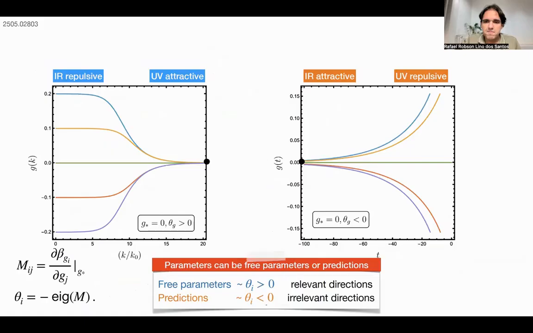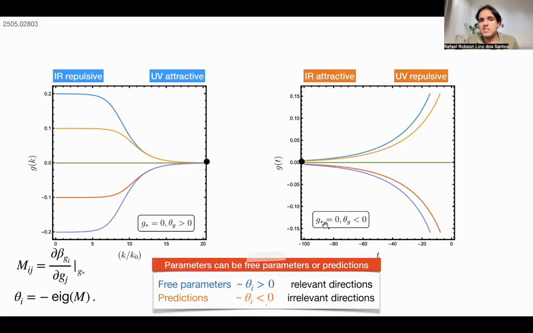And then this slide here helps to clarify why there are free parameters and why there are predictions, depending on the sign of these critical exponents. If they are free parameters, it means that their critical exponents are positive. These are so-called relevant directions, and they are UV attractive. You can see that if we start here at the deep UV from this fixed point and we flow from the vicinity of this fixed point to low energy scales, we can get very, very different trajectories. That's why it's infrared repulsive, but UV attractive.